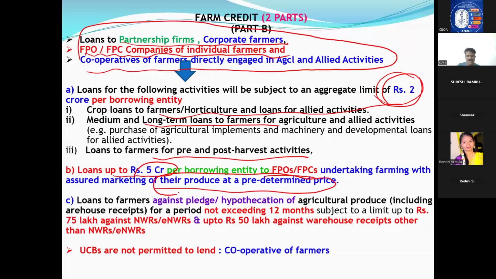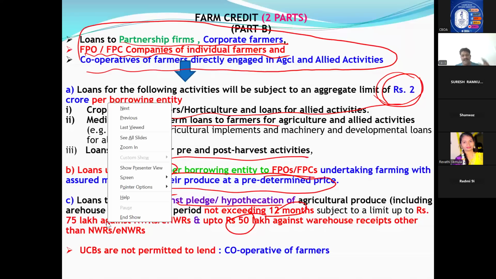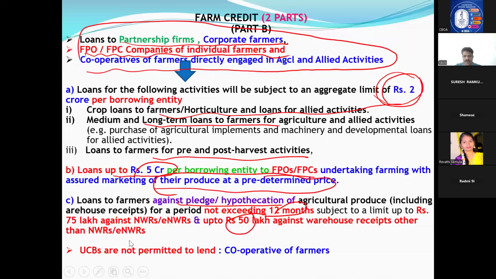Now last one is same point, loan against pledge and hypothecation, same concept, 12 months, 50 lakhs, 75 lakhs. What they are telling is individual farmers also same, 50 lakhs, 75 lakhs only, no doubt. But if it is corporate farmers, also same amount. 12 months ceiling will be there for warehouse, 50 lakhs for physical, normal warehouse, NWR and EWR, it is 75 lakhs. This is the concept, okay?